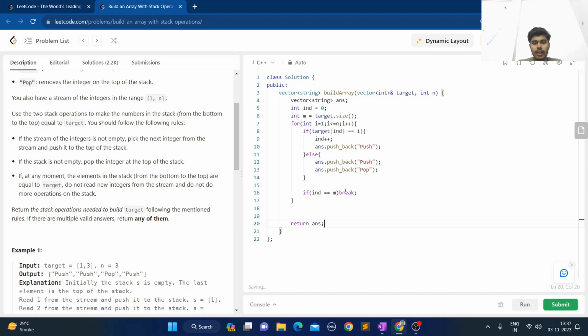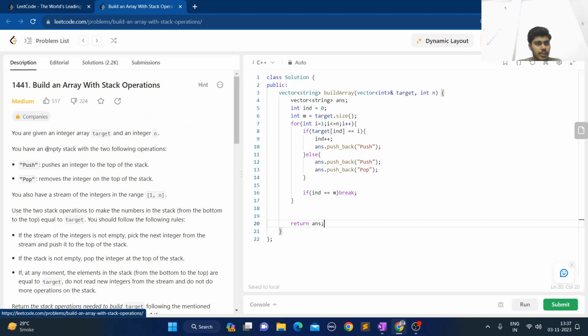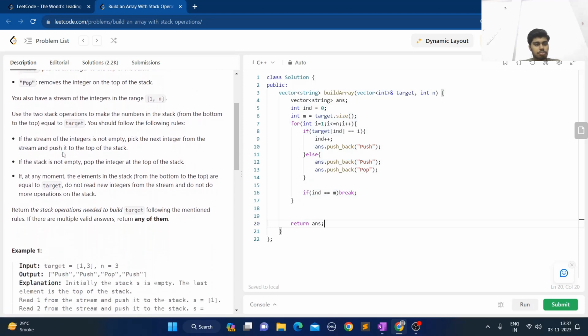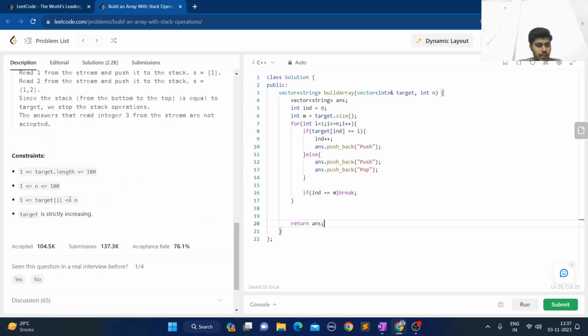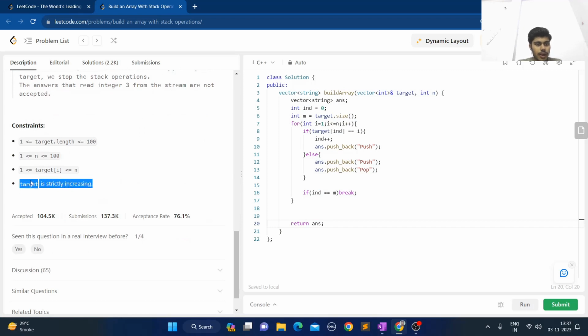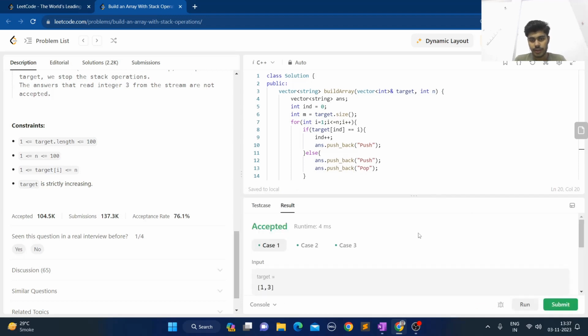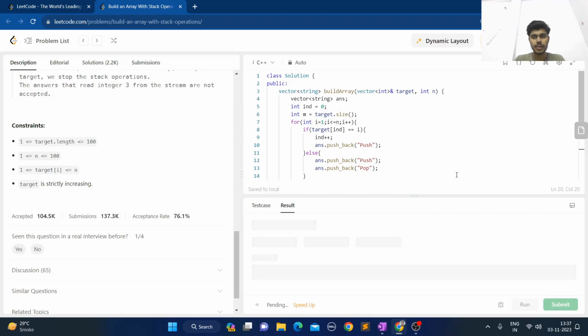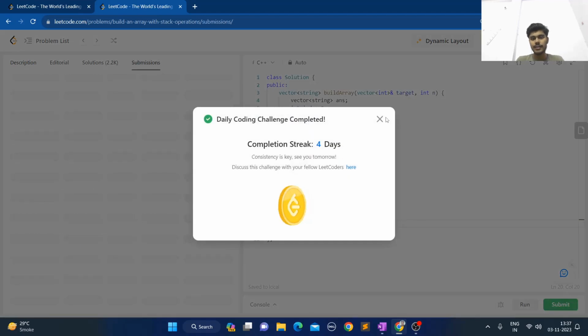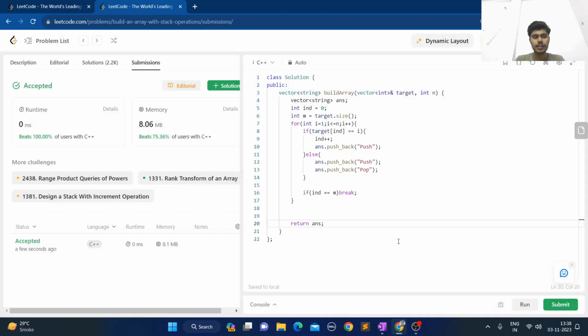There is no rocket science. It's an easy question in my view, because it doesn't require any extra knowledge. Just check operations, and you should know how to read the constraints, and this part makes it easier. Also, constraints are easy. So let me give it a run, to see whether it is running or not. Yeah, it is running. Let me see if it is submitting or not. Yeah, it is submitting. So guys, I hope you understand this question. You can see that it beats 100% in time, and memory is also decent.